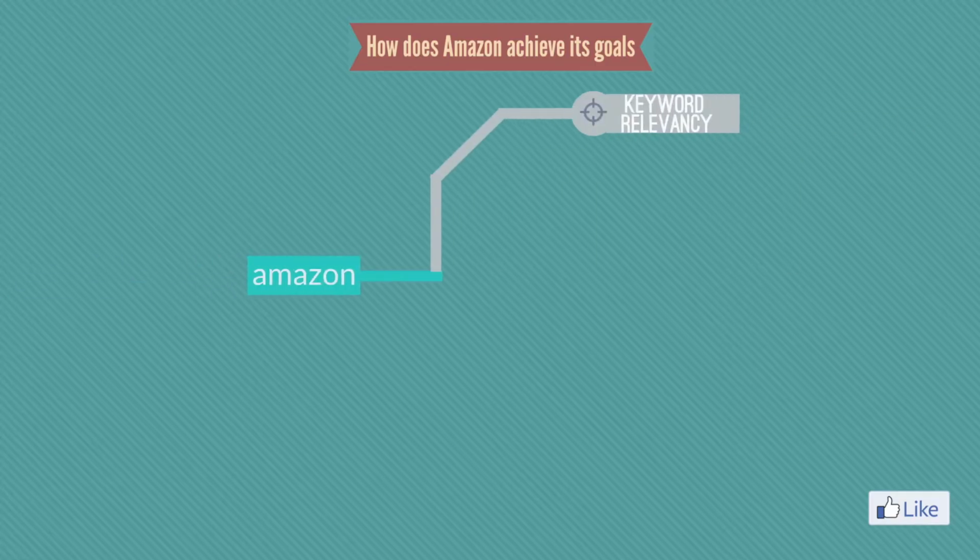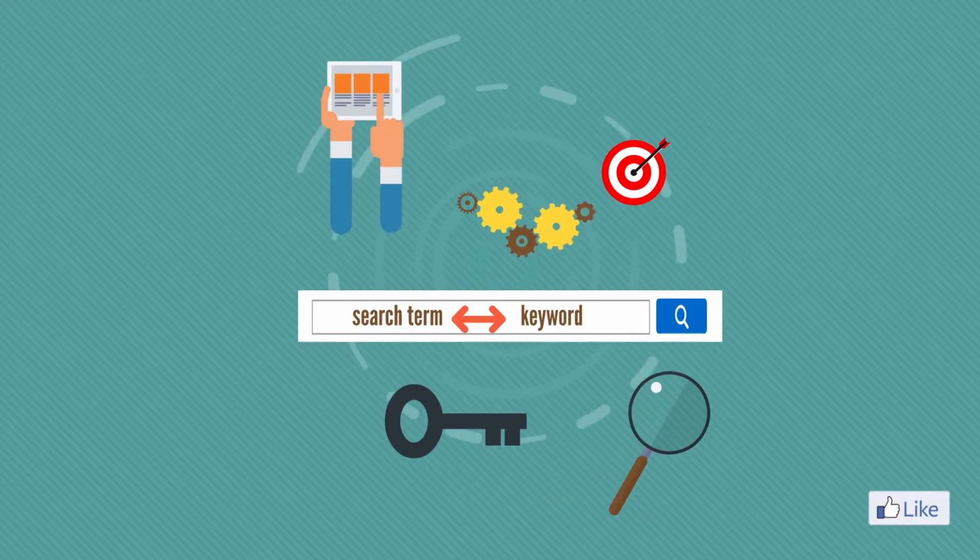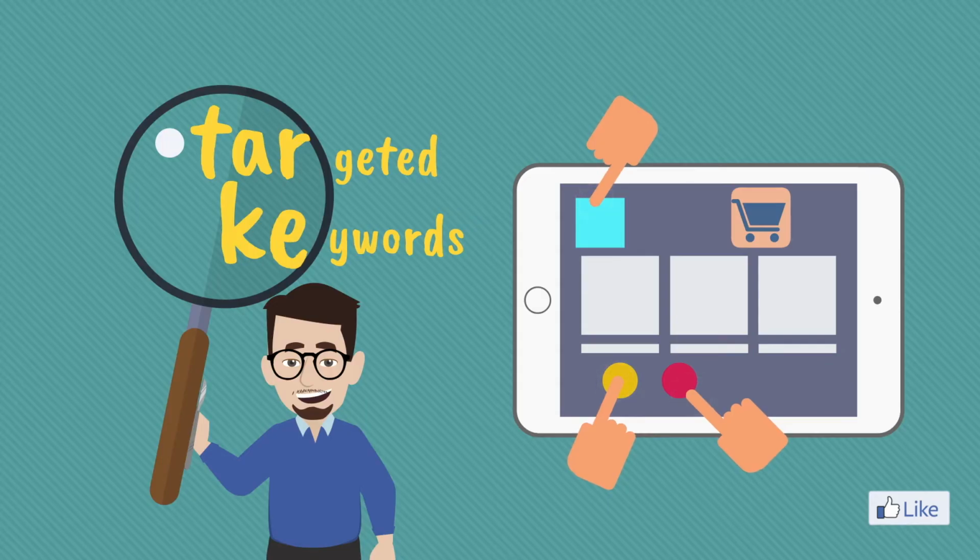The first way is by determining relevancy based on search terms and keywords. A9 is pretty sophisticated and is able to predict with a high degree of accuracy what type of products the shoppers are looking for based on the search terms they use. It then searches through its vast database of products to offer the best match to the shopper. The more information A9 is able to retrieve from previous sales, the more informed it becomes, and the smarter it gets. It will analyze the history of past sales and will then use this information to match the right product to the shopper. The more targeted and relevant the keywords are, the more likely A9 will display the ads.